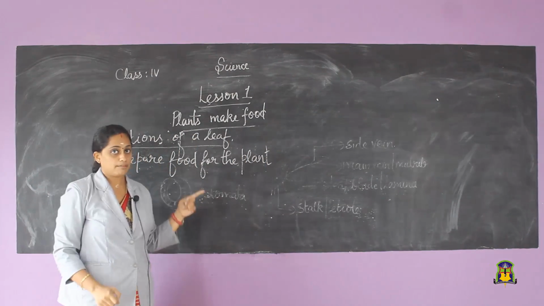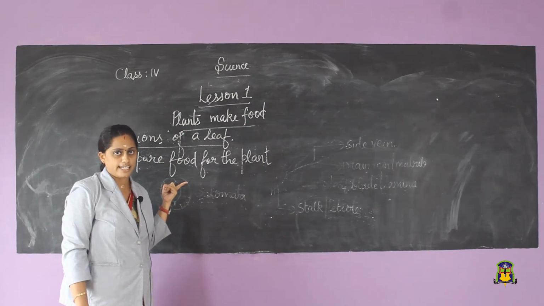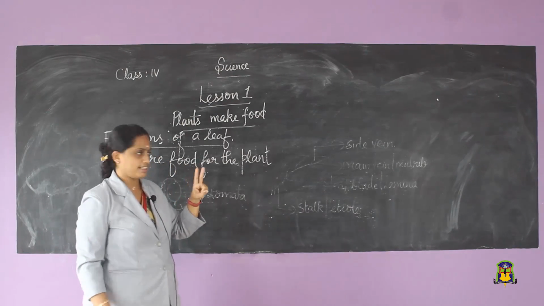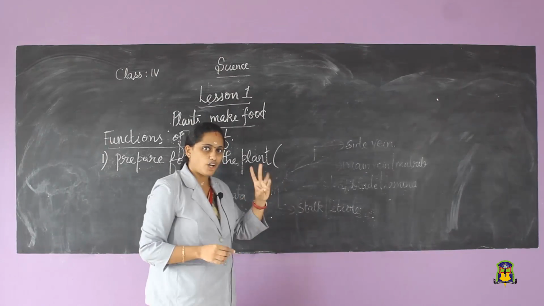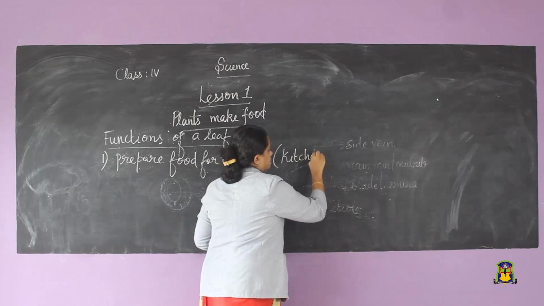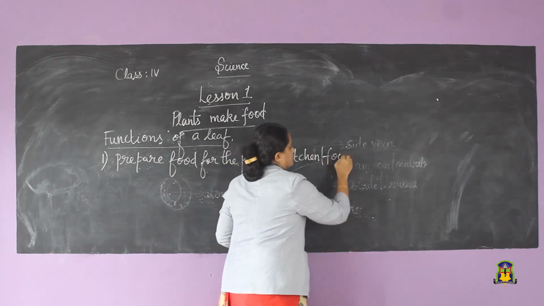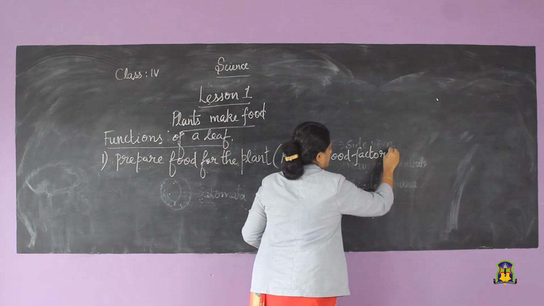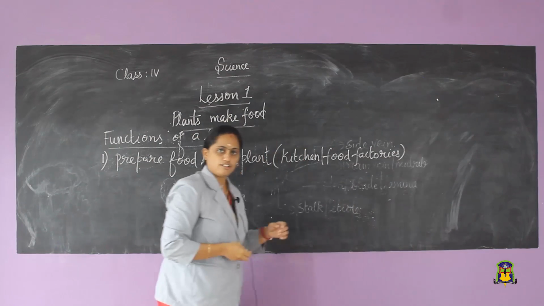Because they are preparing food for the plant, what are the leaves called? We studied two names. What are they? Kitchen or food factories.